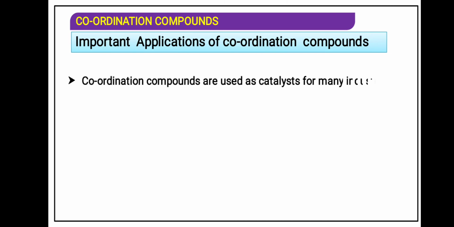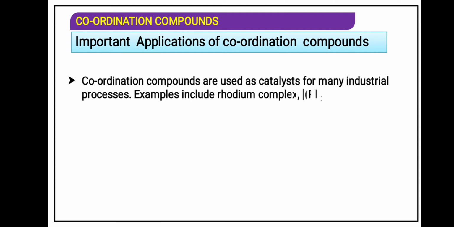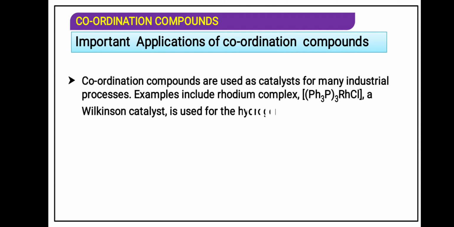Coordination compounds are used as catalysts for many industries. One of the famous catalysts which we have used in the polymer chapter is the Ziegler-Natta catalyst. The chemical name of that catalyst is titanium tetrachloride and triethyl aluminum. That is why that compound is also said to be a coordination polymer.